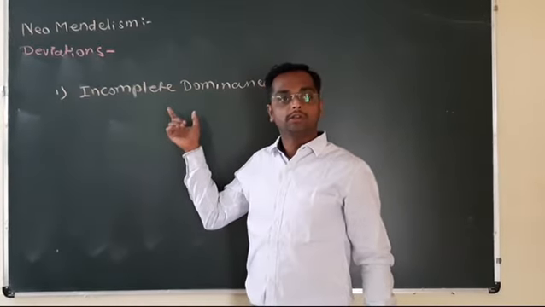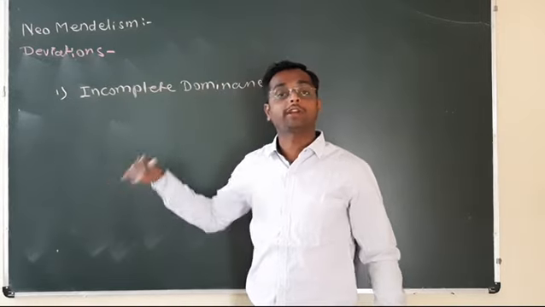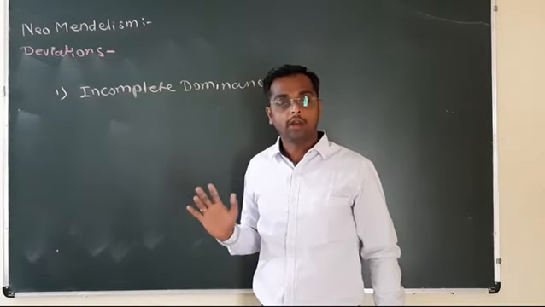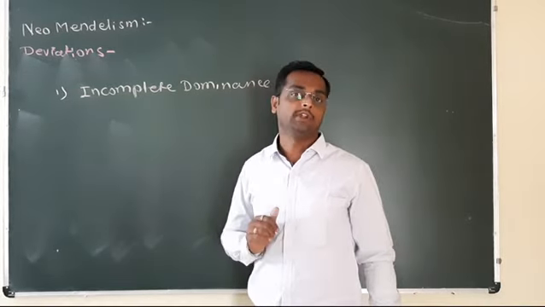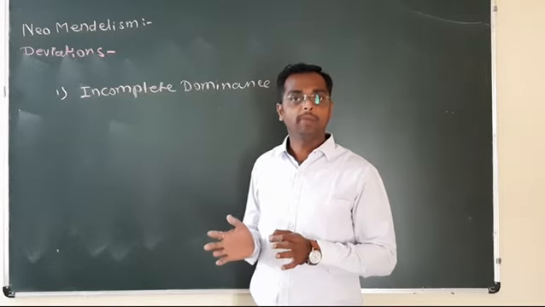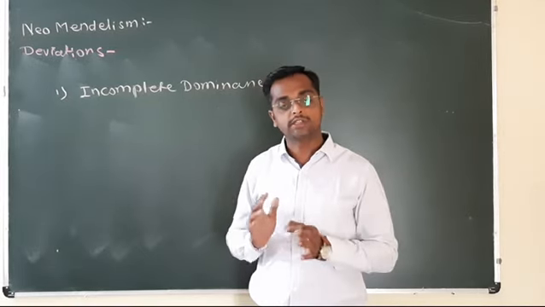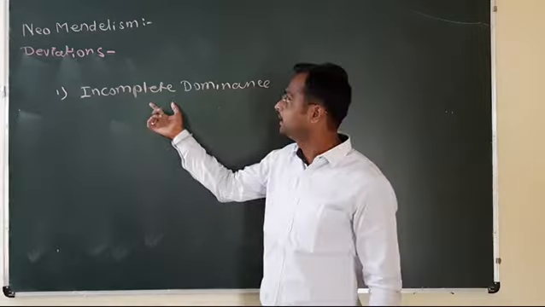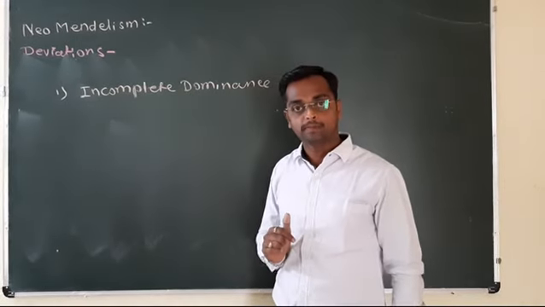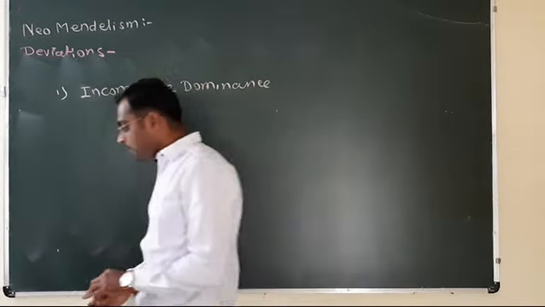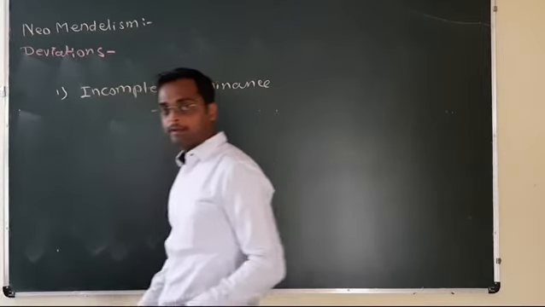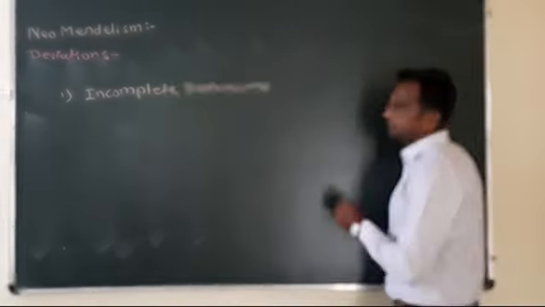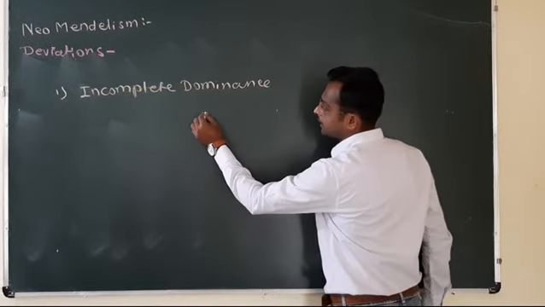Incomplete dominance. Dominance is not complete, or there is no recessiveness. Neither dominant nor recessive. Such kind of expression is obtained in incomplete dominance. In Mirabilis jalapa, the four o'clock plant, the flower expression like red flower